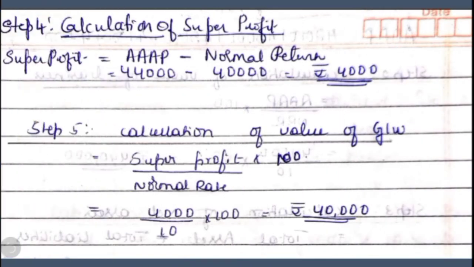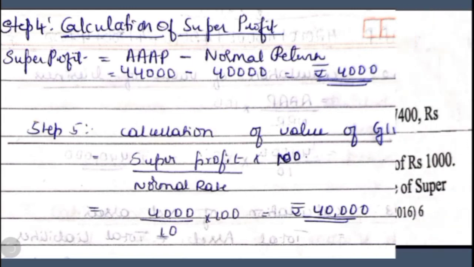Then the next, fourth step would be the calculation of super profit. Super profit is equal to adjusted average annual profit minus normal profit, 44,000 minus 40,000, which comes to 4,000. Then the last step is the calculation of value of goodwill. Value of goodwill is equal to super profit divided by normal rate of return into 100. 4,000 divided by 10 into 100, which comes to 40,000. So this is how we calculate the value of goodwill under capitalization of average profit as well as capitalization of super profit method. So this is the first question.